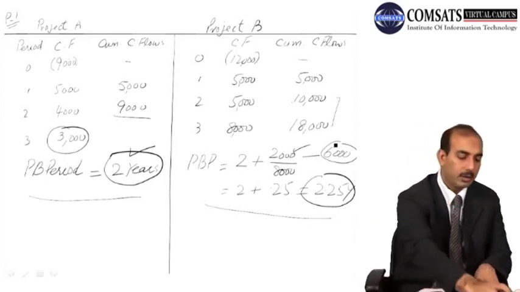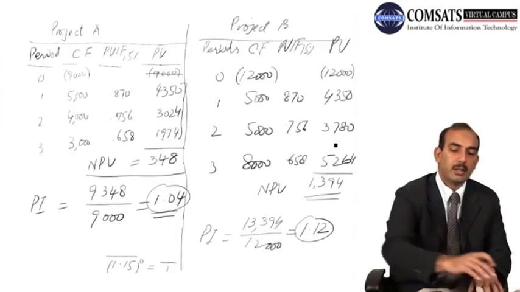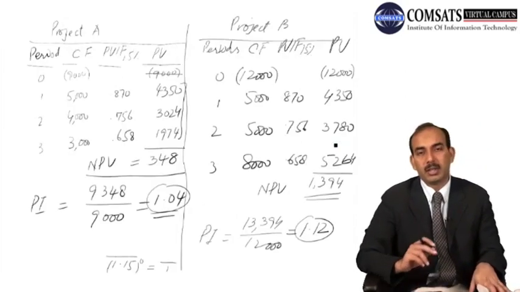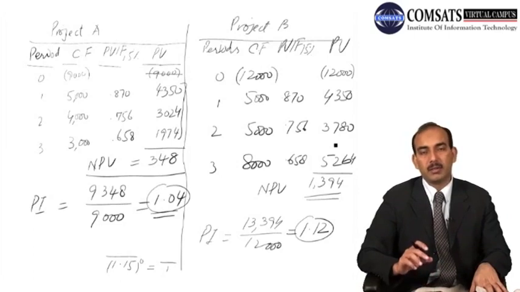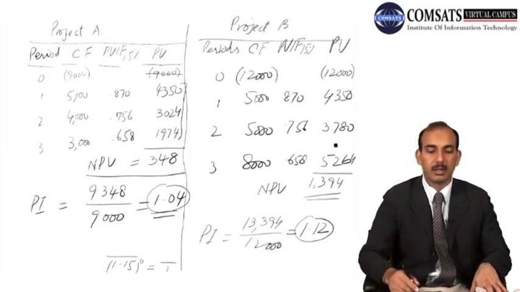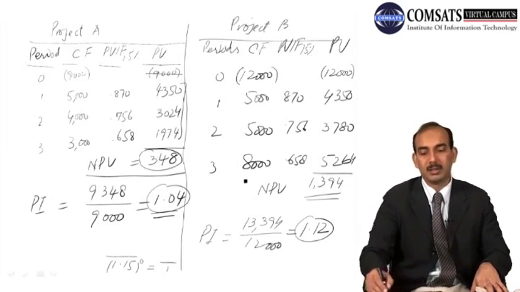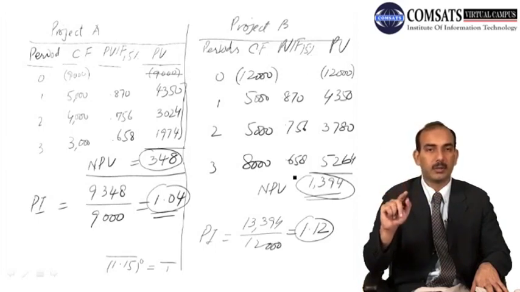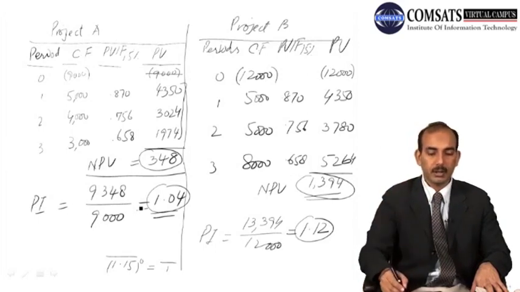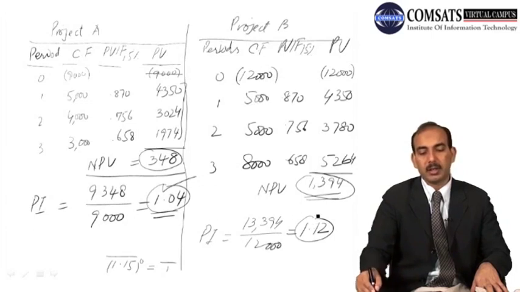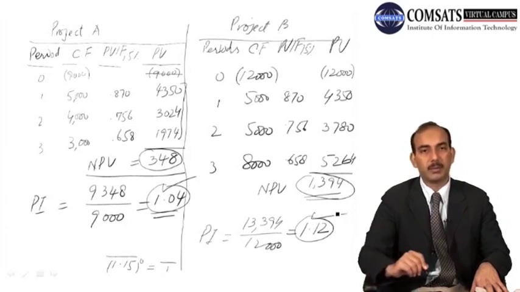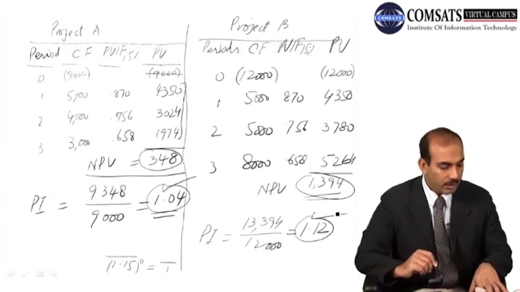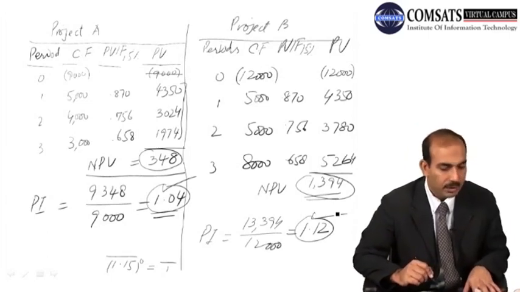And if you compare the payback period method with the discounted cash flow techniques, they are giving a more rational decision. For example, in case of project A, the net present value is quite less than the net present value in case of project B, whereas the recommendations of the payback period method and net present value are totally different. And accordingly, the profitability index of project B is higher than the profitability index of project A. And then we come to problem number 3.